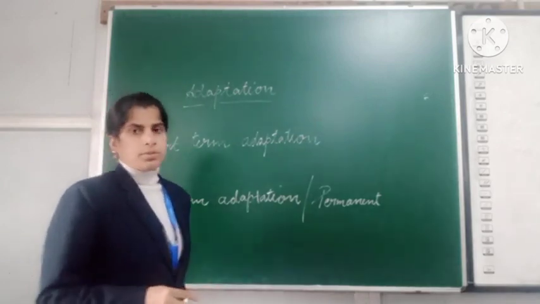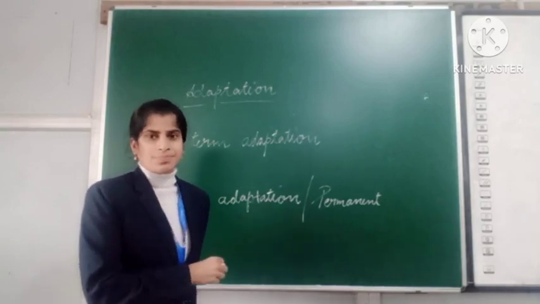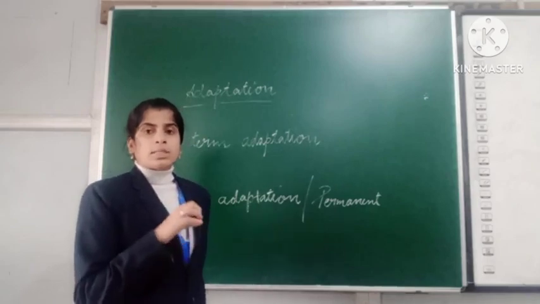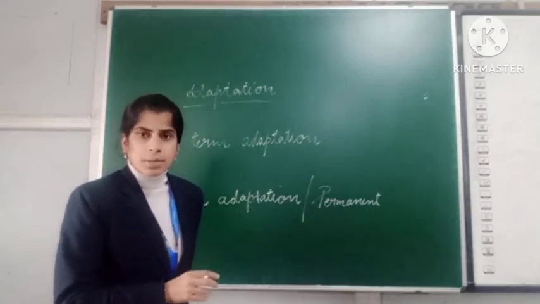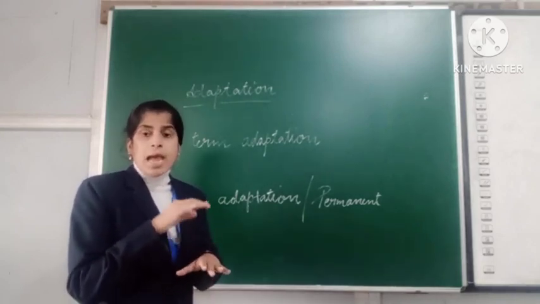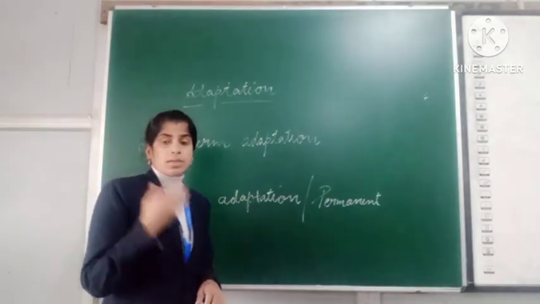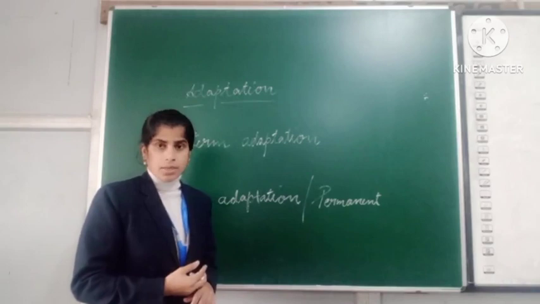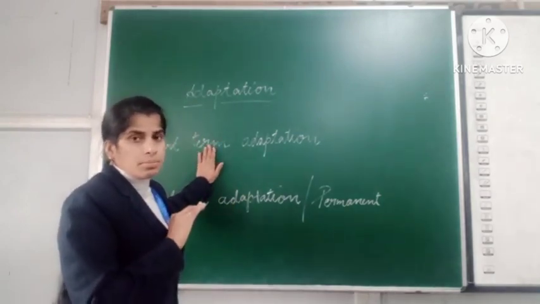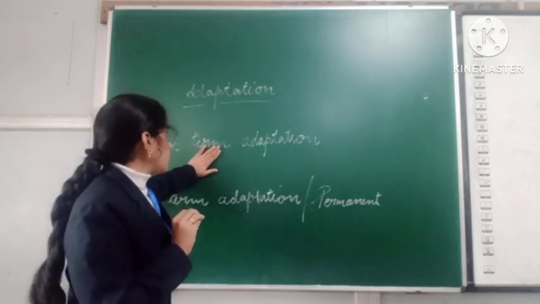You know that in the summer season, our skin gets tanned. Why does our skin get tanned? Actually, our body skin has melanin pigment. This melanin pigment is accumulated in the area, and it protects the tissues from the radiation. So this short-term adaptation is not permanent, it lasts a very short period only. This we also call temporary adaptation.